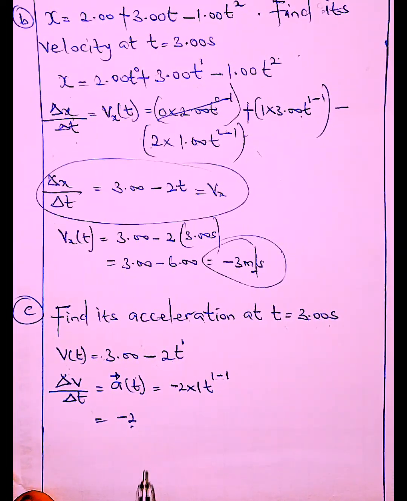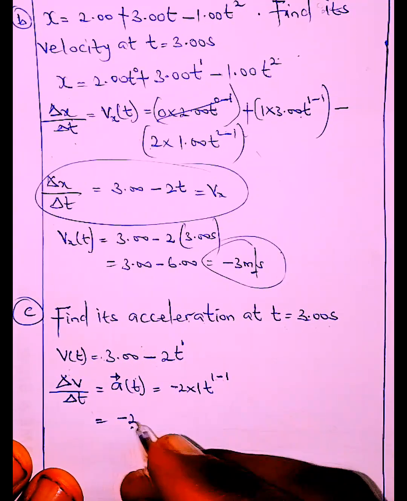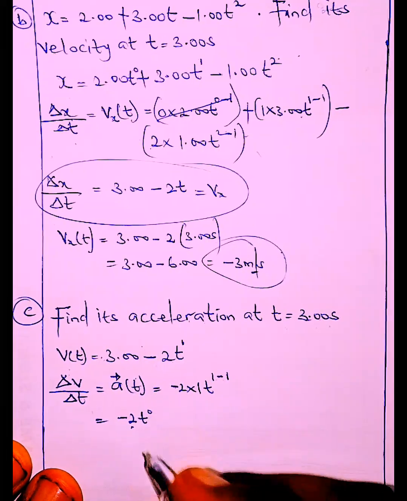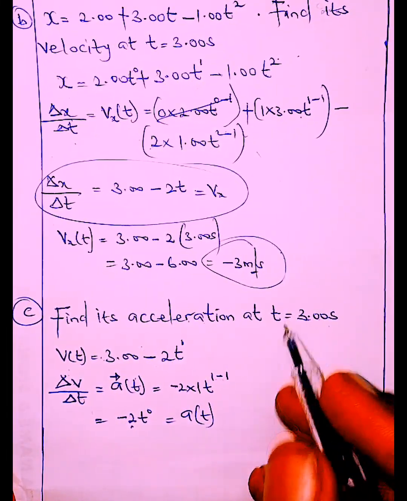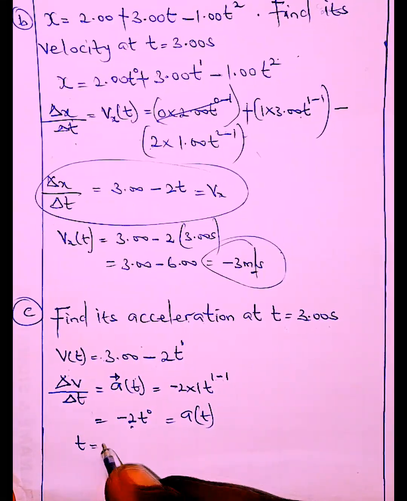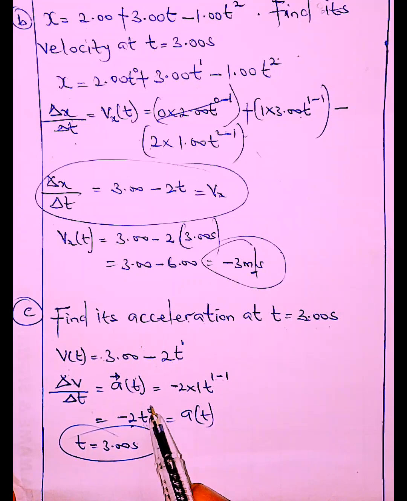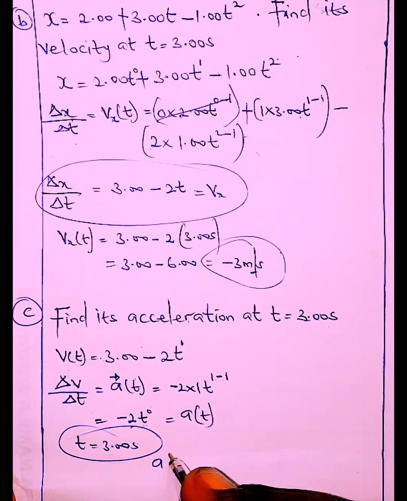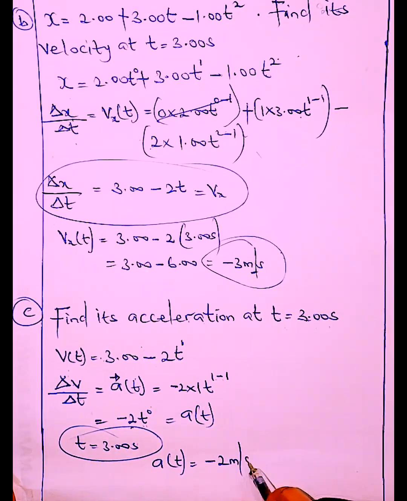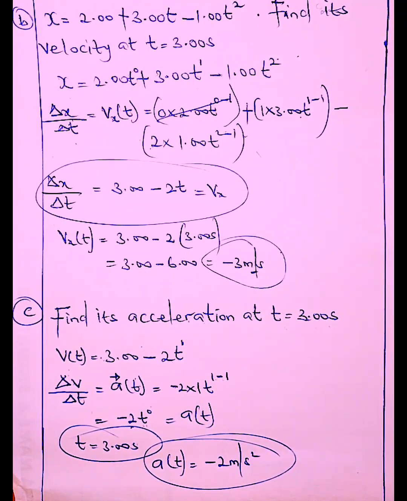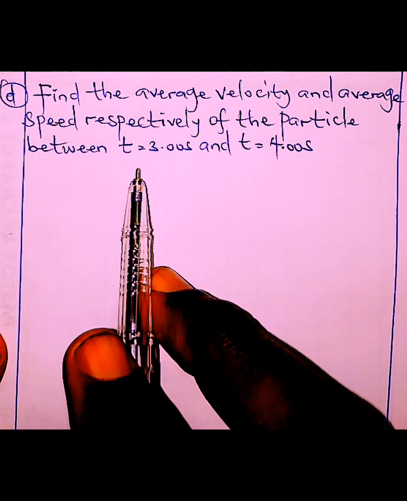Don't forget this minus 2 has t raised to 0. So that's the acceleration at the given time. At t equal to 3 seconds, there's no point substituting because it's going to be 3 raised to 0. So the acceleration at this time, 3 seconds, is minus 2 meters per second squared. So the body was decelerating. It's as easy as that. So here's the penultimate worked example for today.